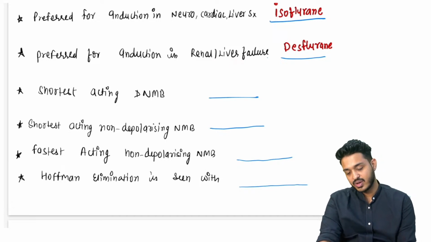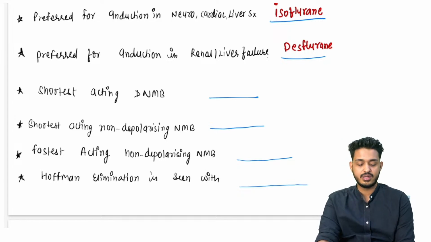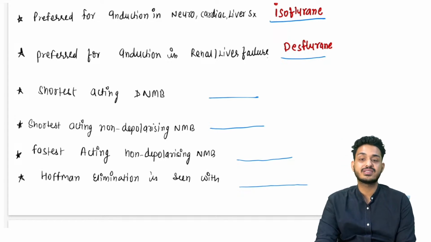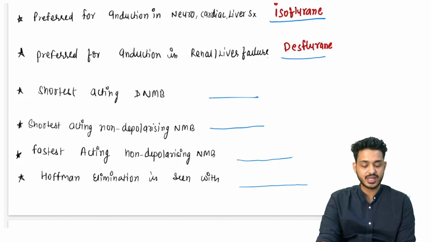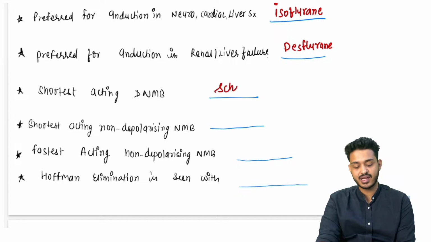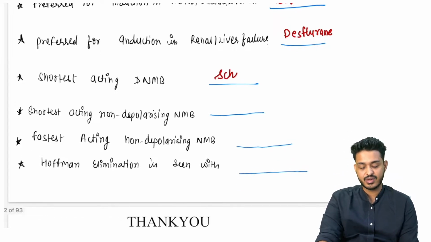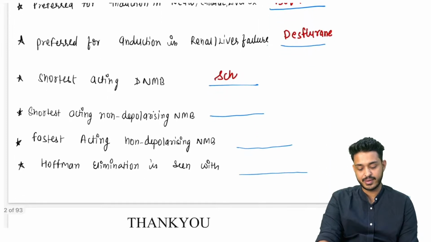Shortest acting depolarizing neuromuscular blocker. डीपोलराइजिंग में तो एक ही पढ़ा है, एसिटाइल कोलिन डीपोलराइजेशन कराता है, तो और क्या डीपोलराइजेशन कराएगा? That is going to be your succinylcholine, right?